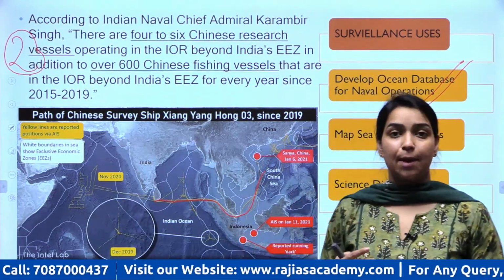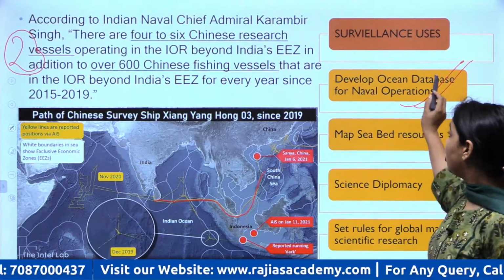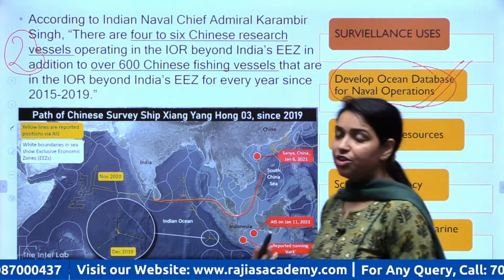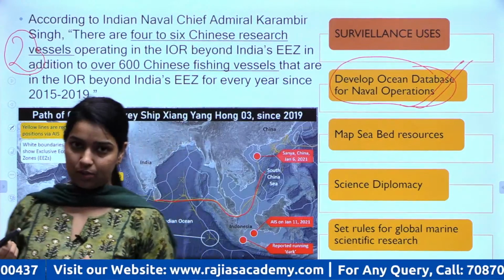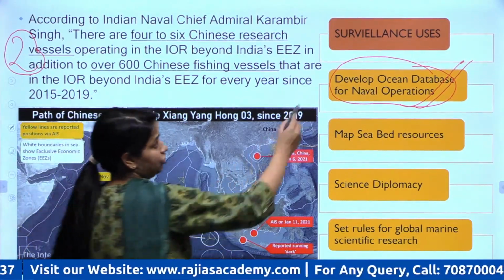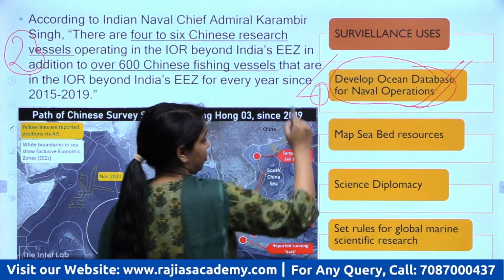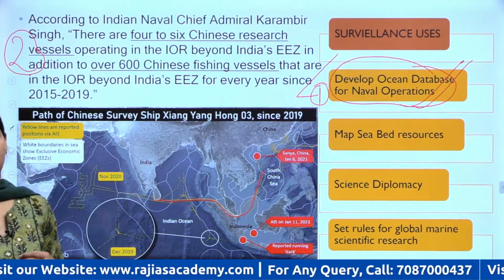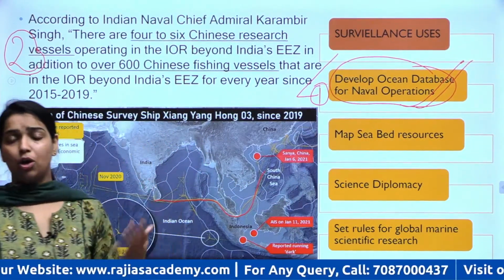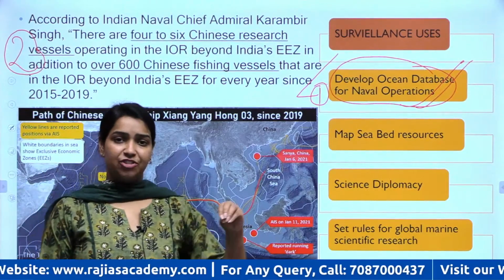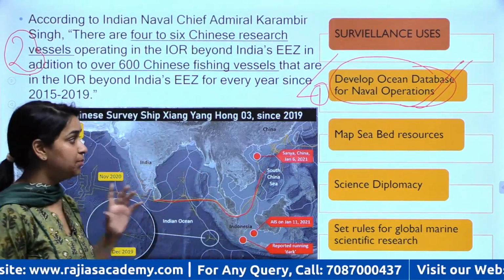This was just an example. So that is how they are mapping the ocean floor to use it for their naval operations, right? That is the first threat that their surveillance operations have for the countries like India, US and all other dominant countries that have a stake in Indo-Pacific, right?